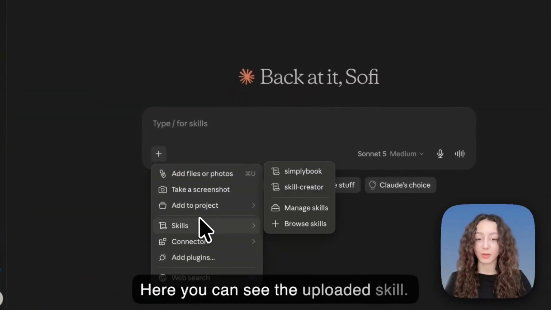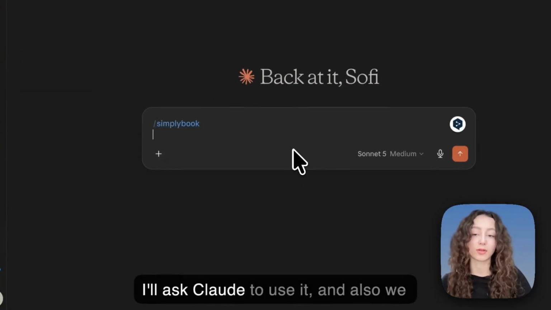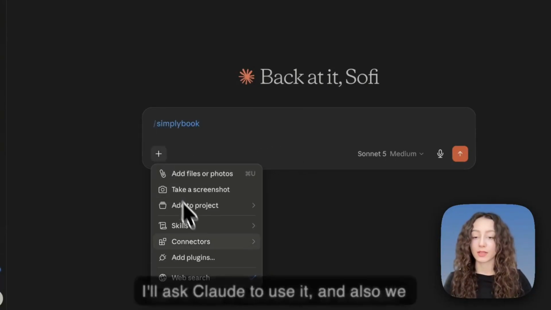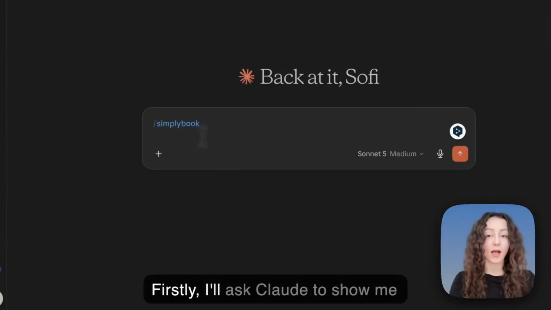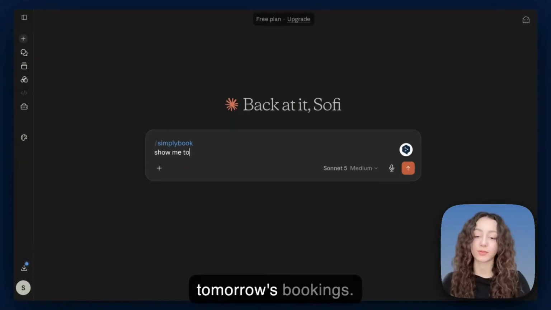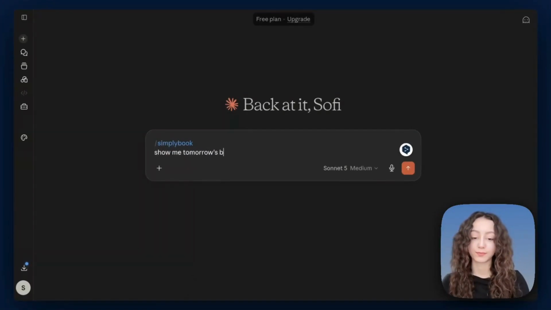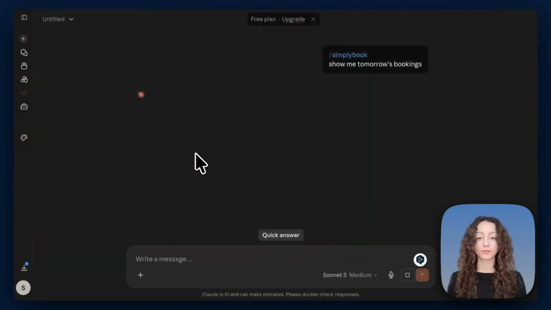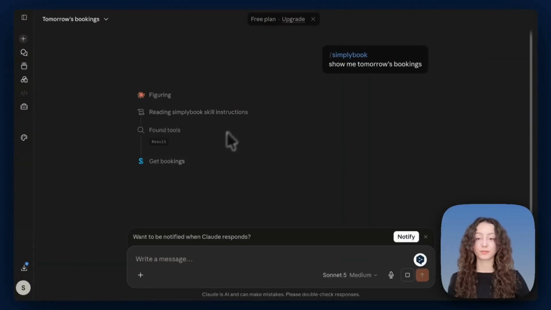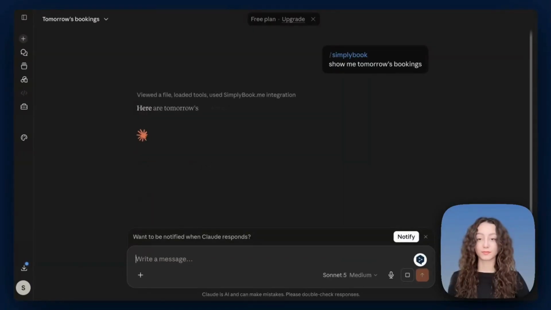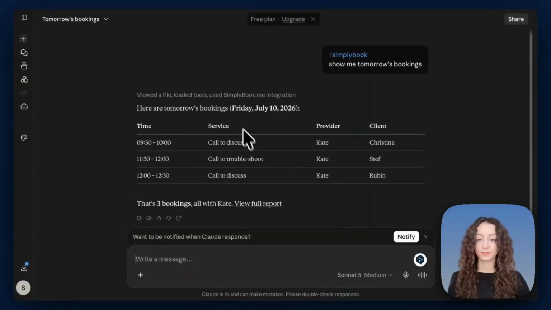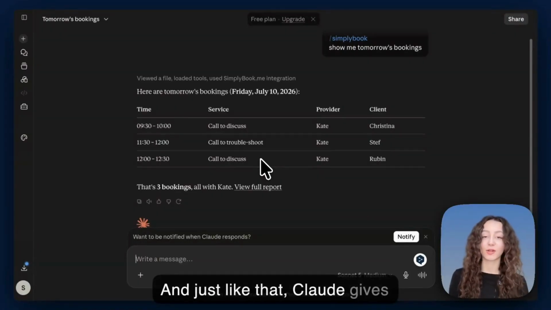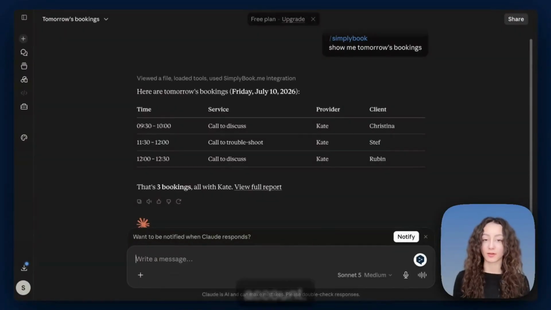Here you can see the uploaded skill. I'll ask Claude to use it. And also we can check if connector is enabled. Firstly, I'll ask Claude to show me tomorrow's bookings. And just like that, Claude gives the information straight from the account.